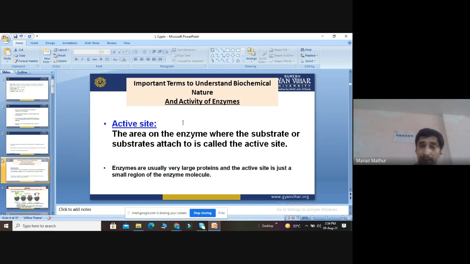An active site occupies only a small part of the enzyme. As we know, enzymes are usually very large proteins, so the active site is just a small region of the enzyme molecule. The enzymes themselves are very large, but the surface that touches the substrate is very, very small.